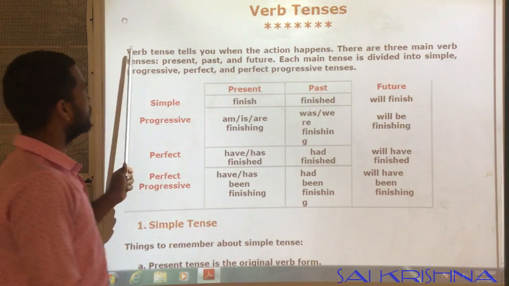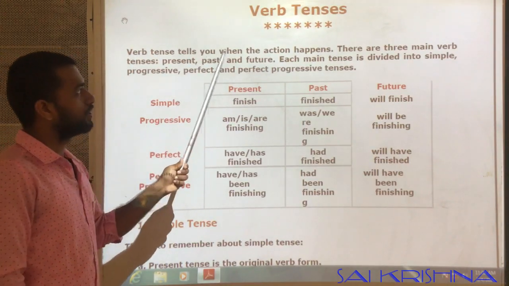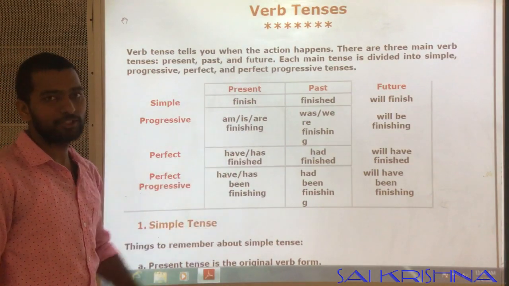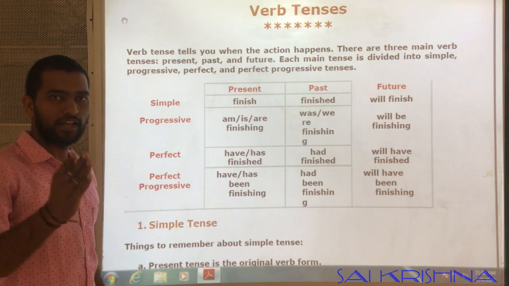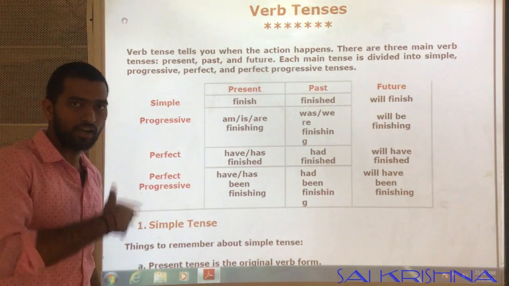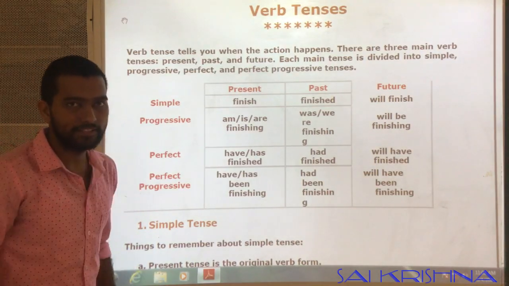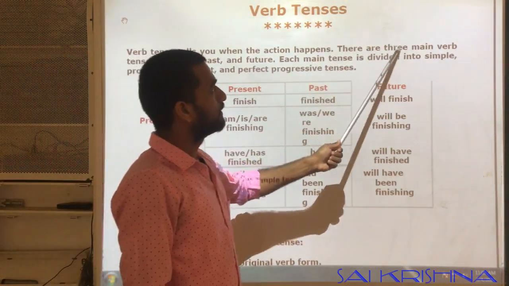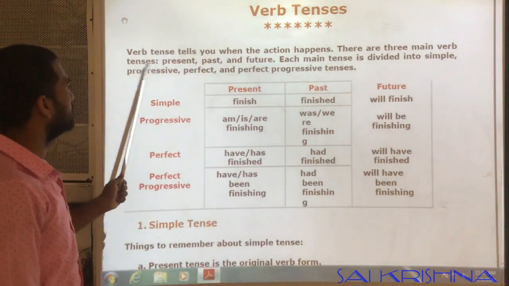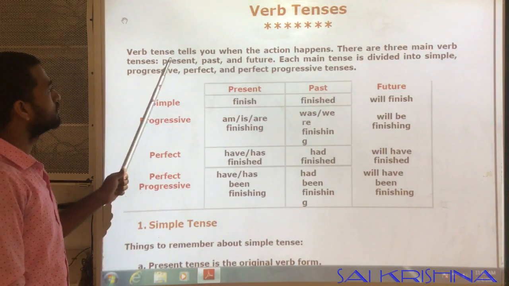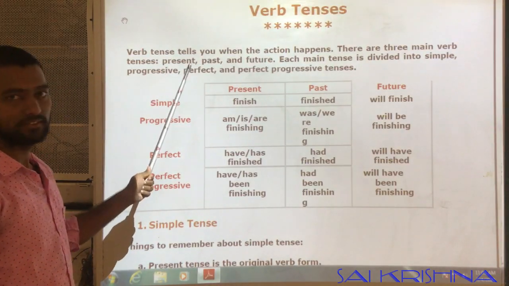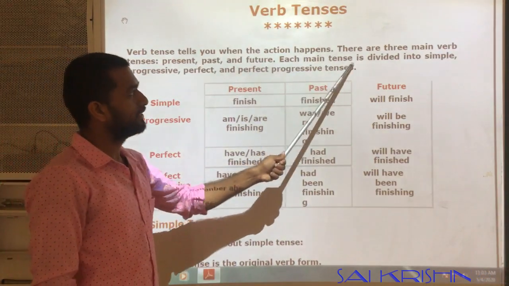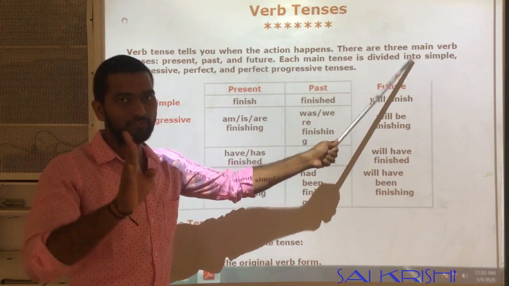Okay. Now, verb tense tells you when the action happens. When the action happens means whether the action happened in the past, in the present, or if it is in future. Next, there are three main verb tenses. What are those? Present, past, and future. Each main tense is divided again into four types.